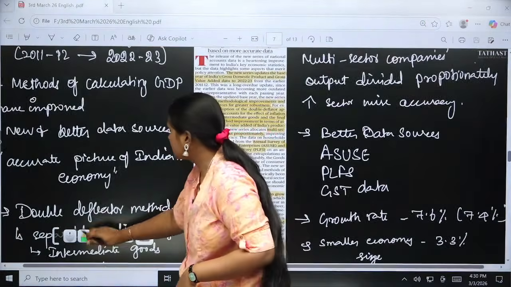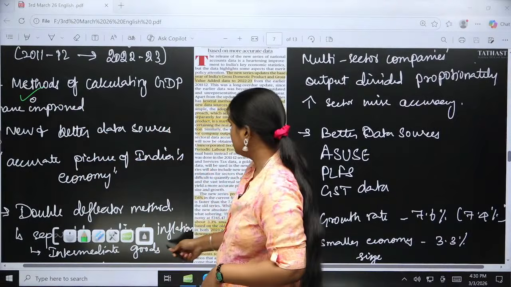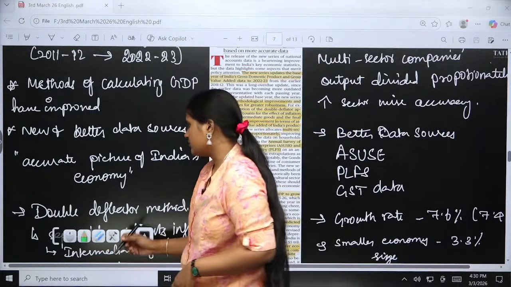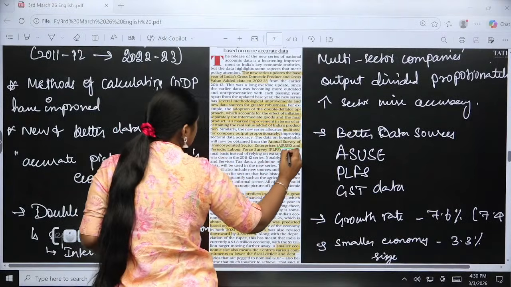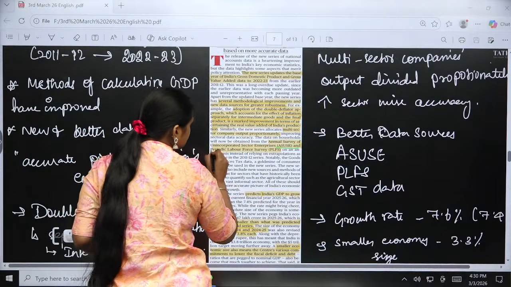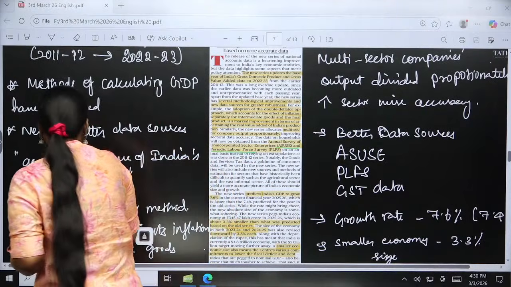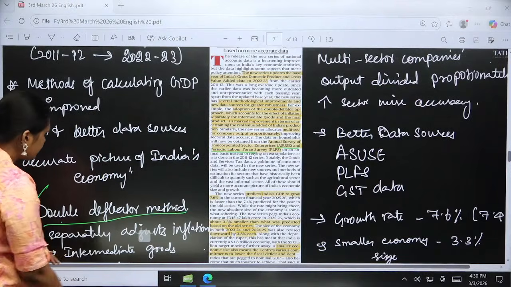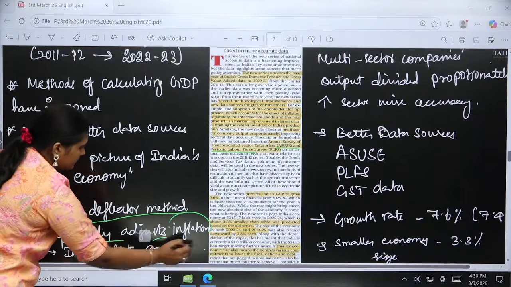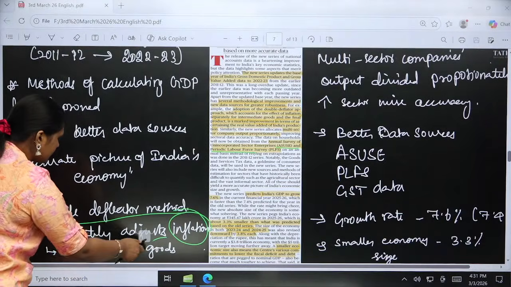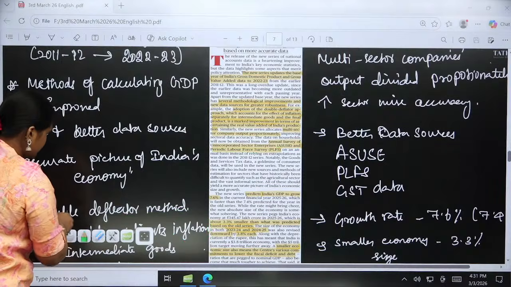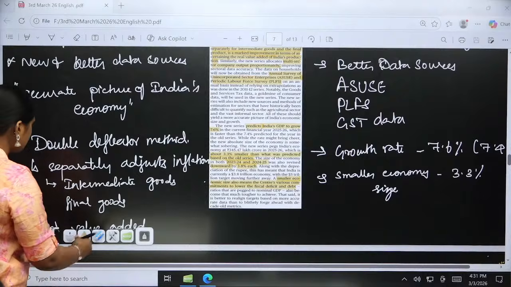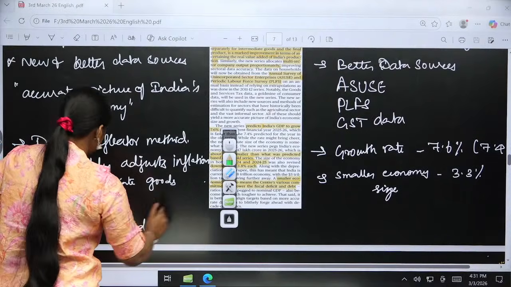And moving on, now we have talked about the methods of calculating GDP, right. Then also new and better data sources that we have talked about, ASUSE and also the periodic labor force survey, right. Then the next thing is about the double deflator method, where there will be separate adjustments in the inflation for the intermediate goods and also the final goods which we discussed right now, okay. Then the real value added.